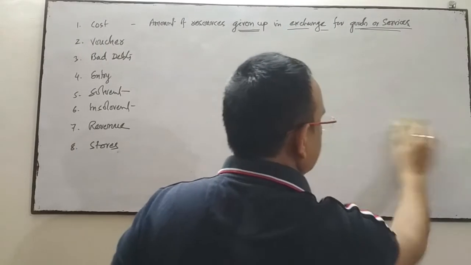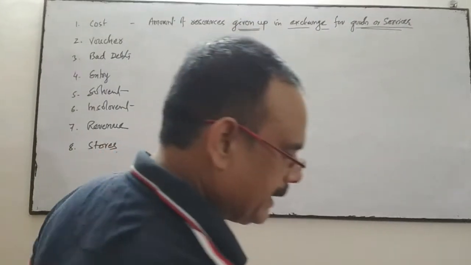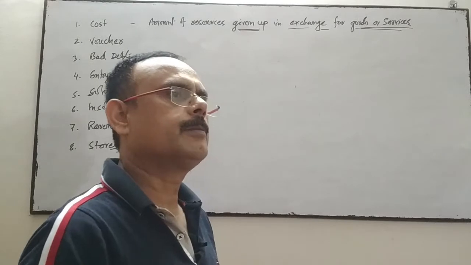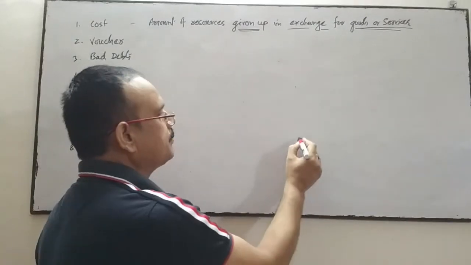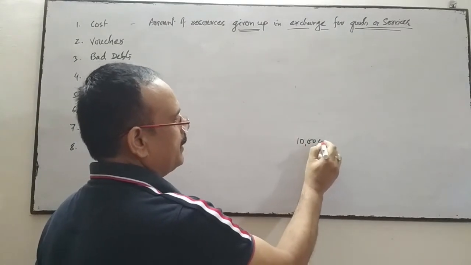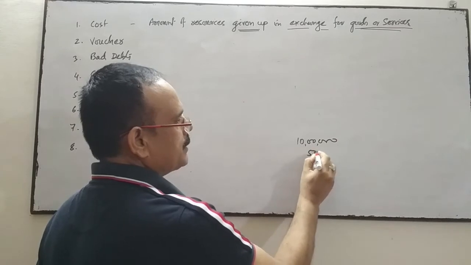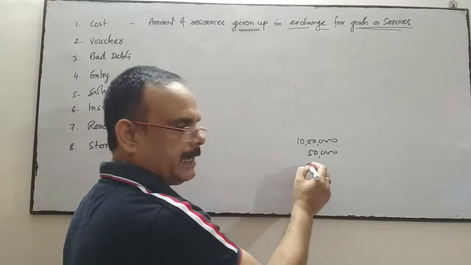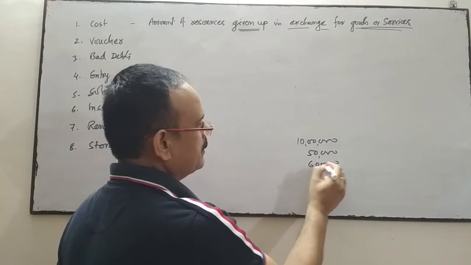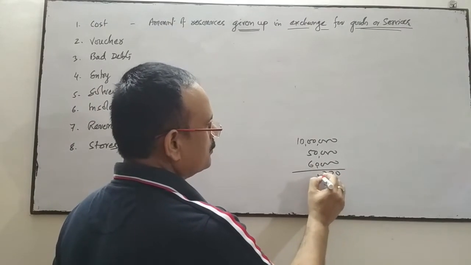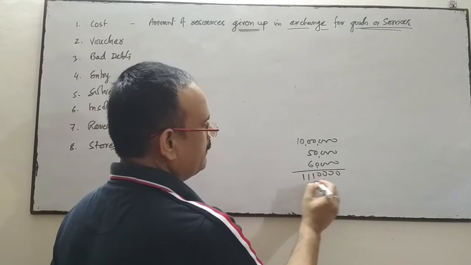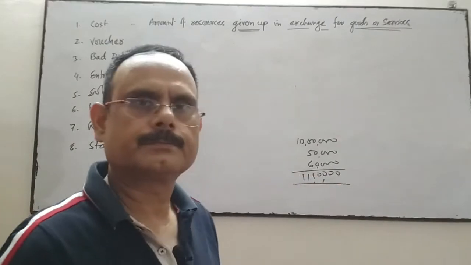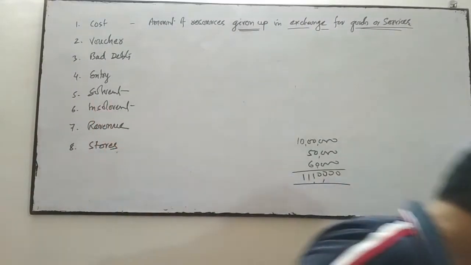Suppose we have purchased land at rupees 10 lakh. We have given the amount to the broker, land purchased at 10 lakhs. We have given 50,000 to broker. Registration of that land is 60,000. So land value is now, cost of land is now 11,10,000. Okay.